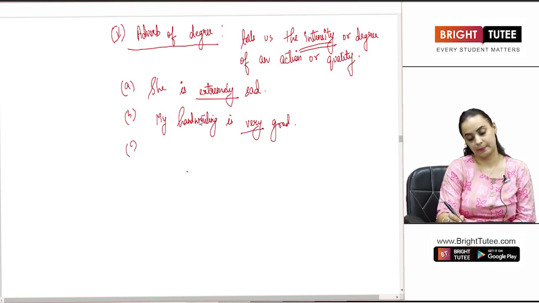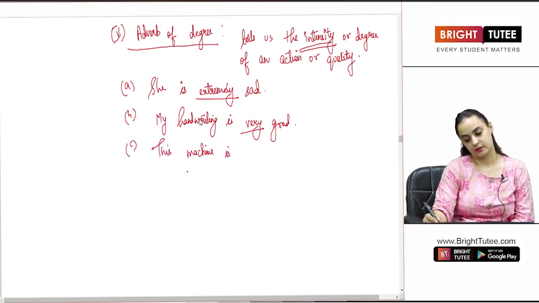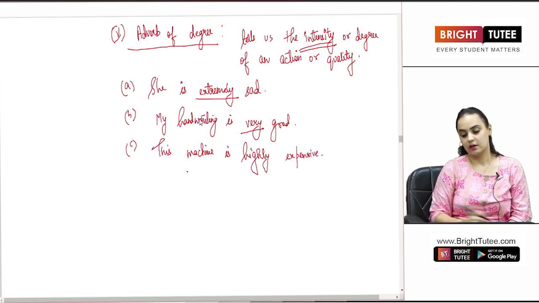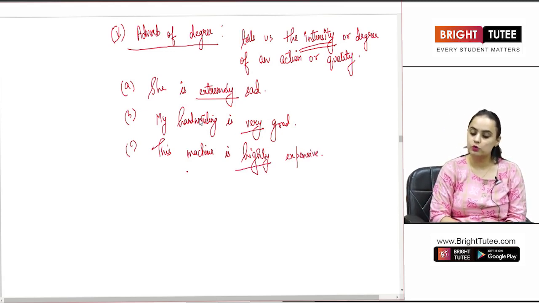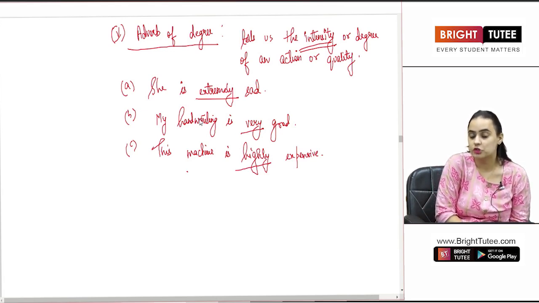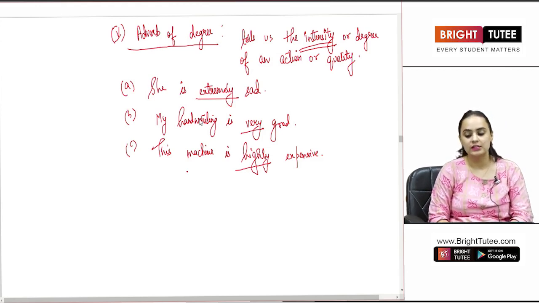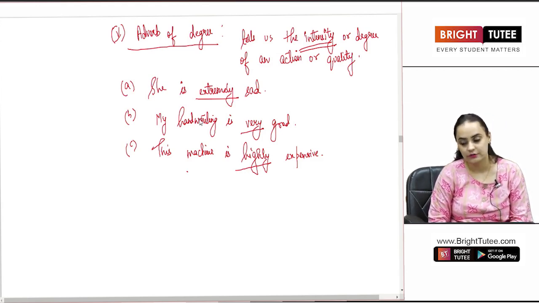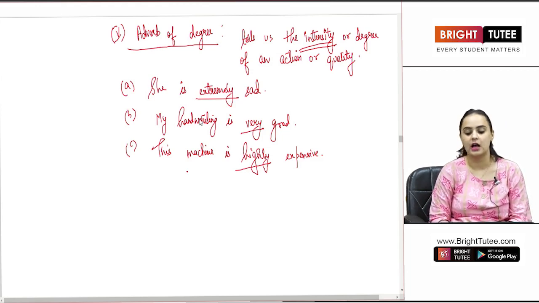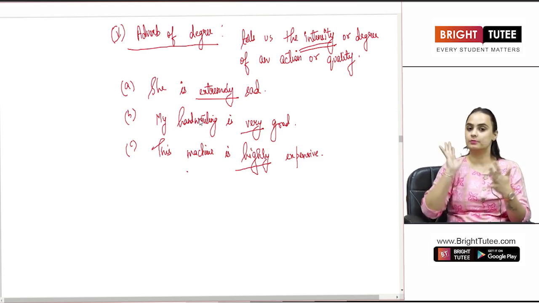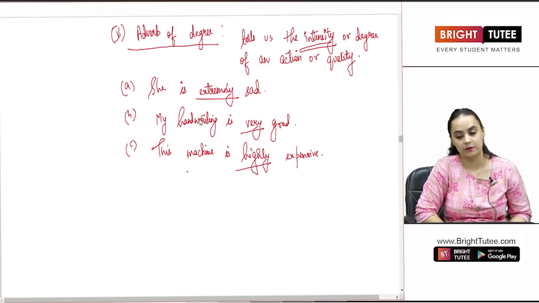If I say, this machine is highly expensive. So, what word am I using to talk about the intensity of that machine, how expensive that machine is? Highly. So, those words which tell us about the intensity of something, the degree of something, are known as the adverb of degree.